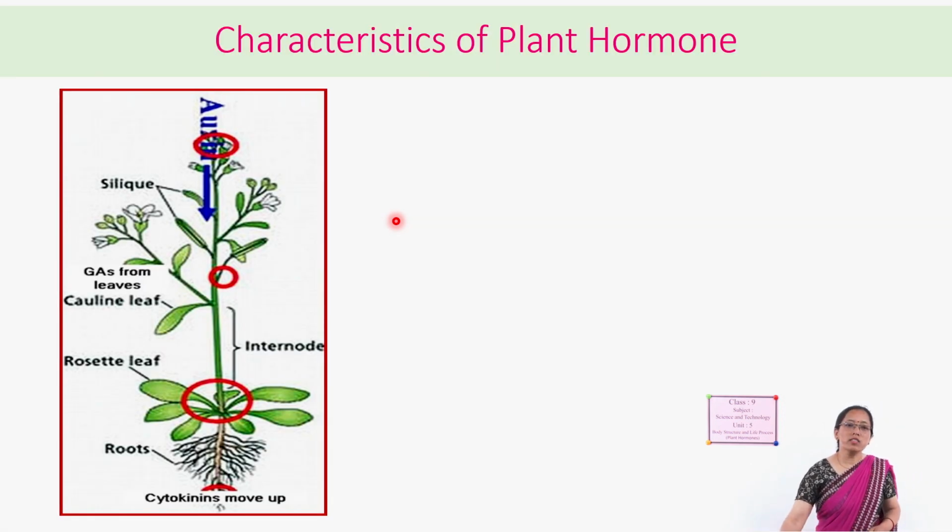Okay, so here just see this picture. In this, where the cytokinin is, where the auxin is, it is just a symbolic representation. Generally, there are various types of plant hormones, but here just auxin and cytokinin are shown. Mainly auxin and cytokinin help in the growth of the plants from seedlings to the big plant. Generally, auxin is produced at the tip of the shoot, whereas cytokinin is synthesized at the tip of the root.